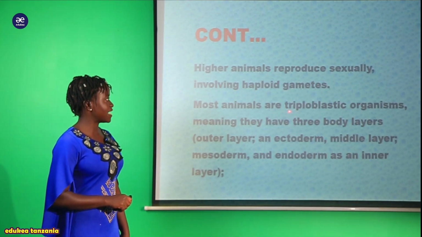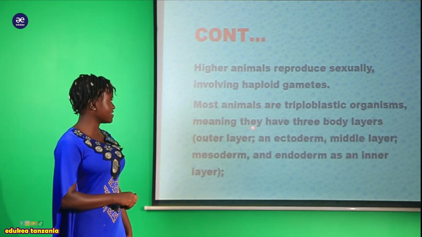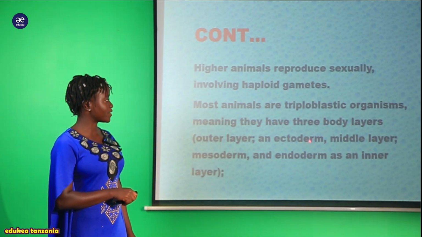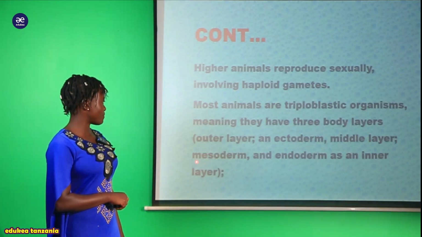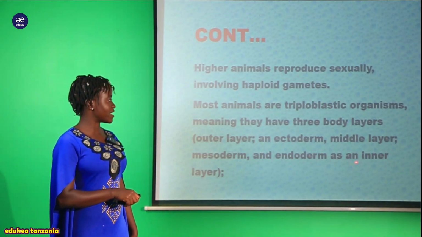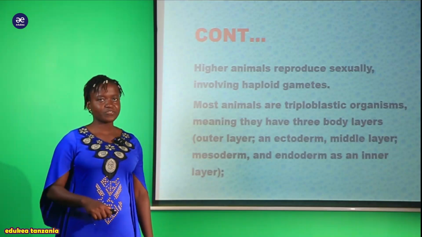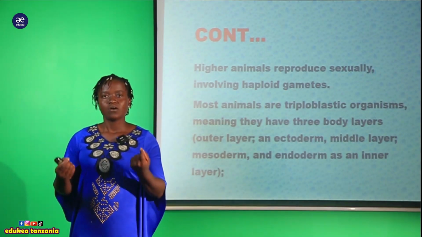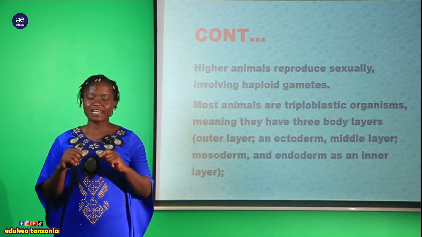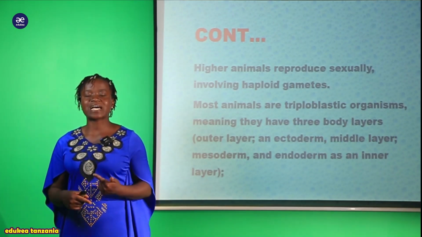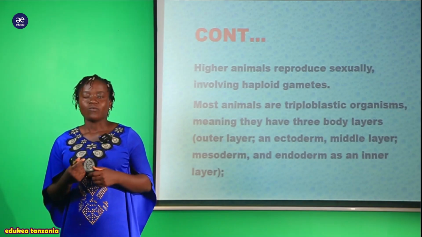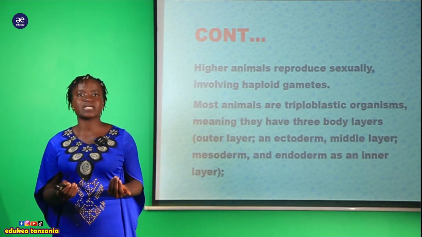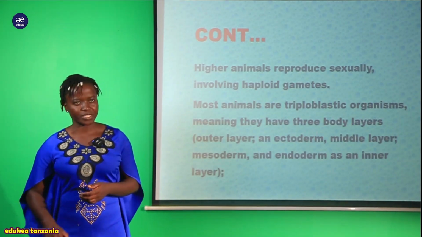So most animals are triploblastic organisms, meaning that they have 3 body layers. Outer layer ambayo inaitwa ectoderm, middle layer ambayo inaitwa mesoderm, and the endoderm as in the inner layer. My student, underline the word triploblastic organism. Organism wote wanaopatikana ndani ya kingdom Animalia, they are triploblastic in nature. Why are we calling this organism triploblastic? Because they have 3 layers within their bodies.